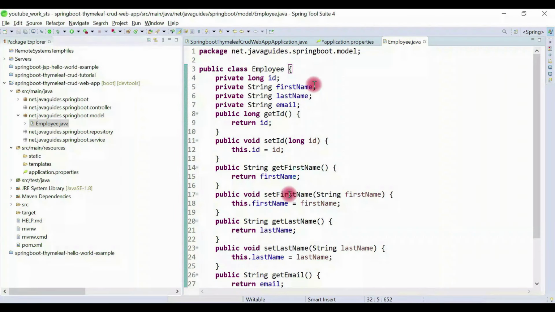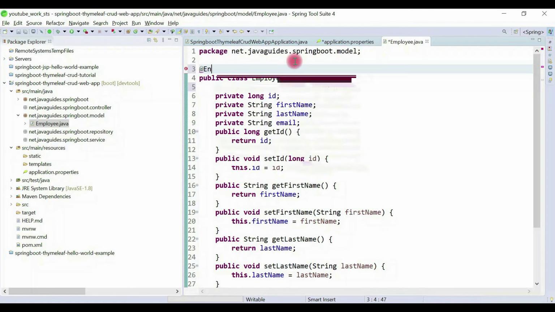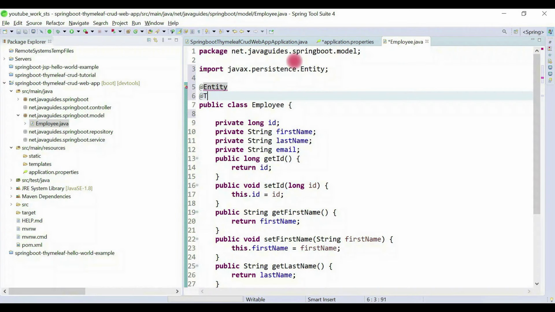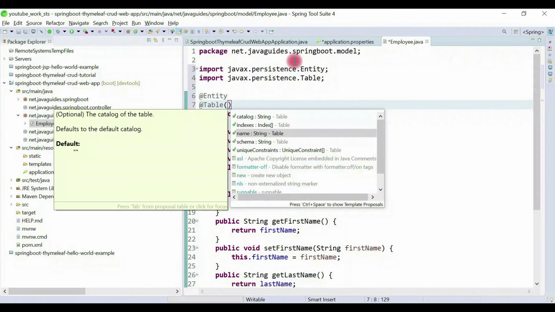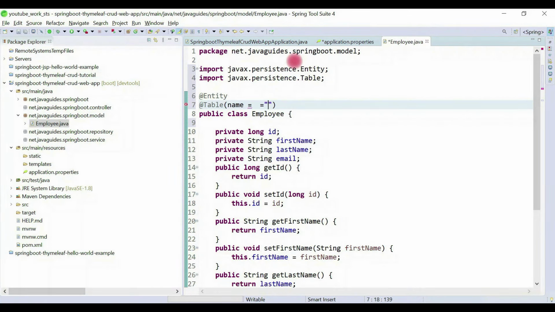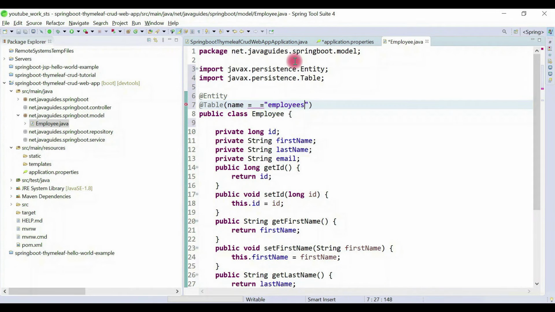Great, now we have a simple Java class. Let's make this Java class a JPA entity by using JPA annotations. Let's use the @Entity annotation here. Let's also use the @Table annotation to provide table details. Let's give the table name as employees. You can also give a schema name by using the schema attribute here. You can give a schema name here, but we can skip that as of now.